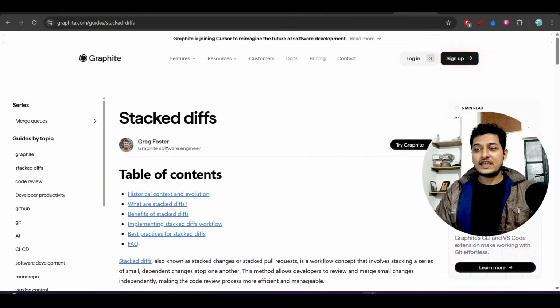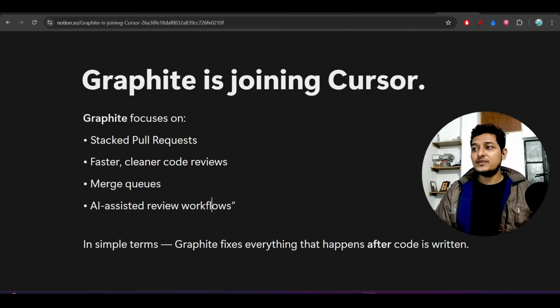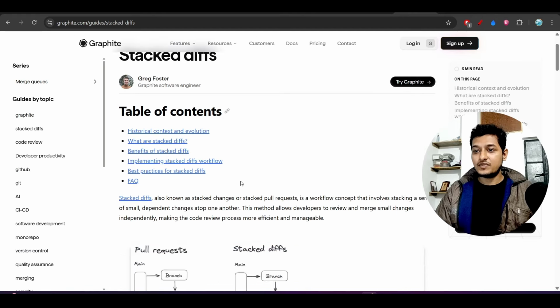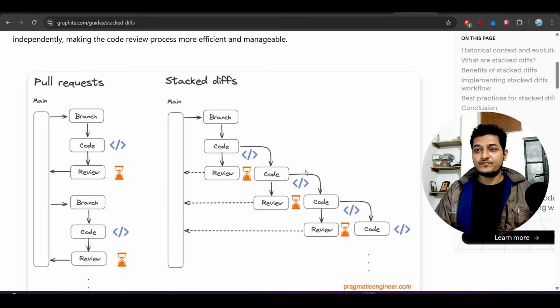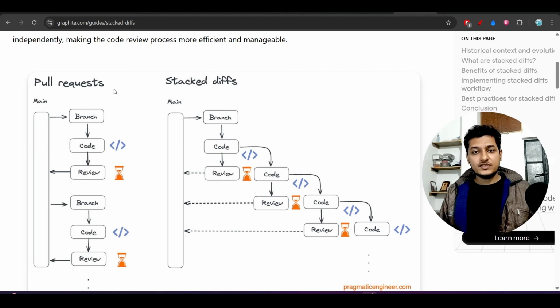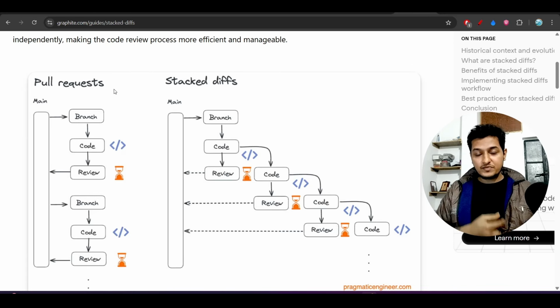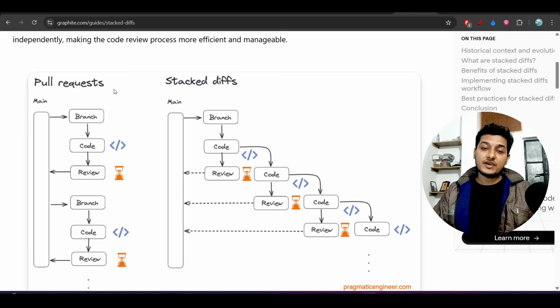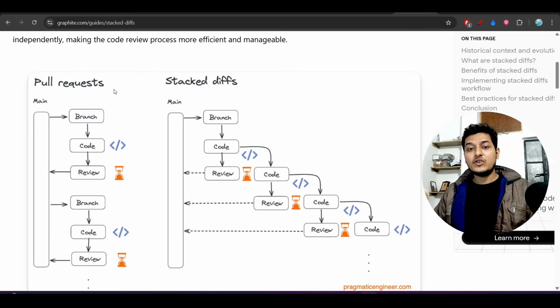So, stacked diffs. What are stacked diffs? Normally, let me show you with the help of an example. This is the image here. The left side is the pull request and the right side is the stacked diff. The traditional flow is that you build one feature. Let's say in your project you require the DB, the auth system, and the UI feature. After developing all of that, you raise the pull request. Then your senior manager or senior developer will review that, and if there are any changes,